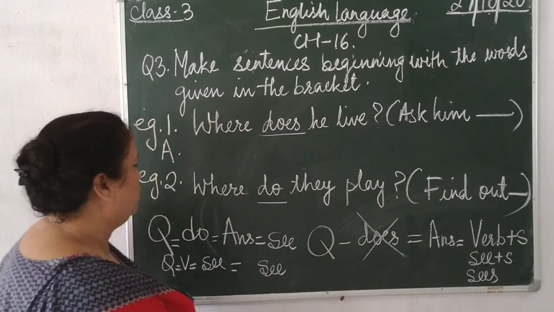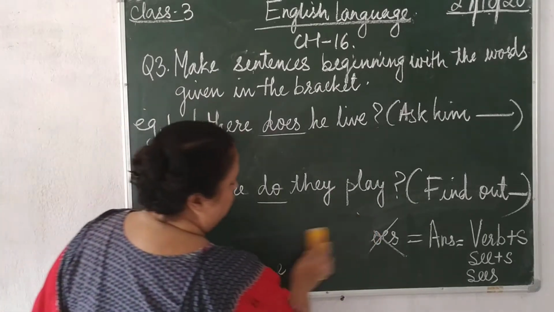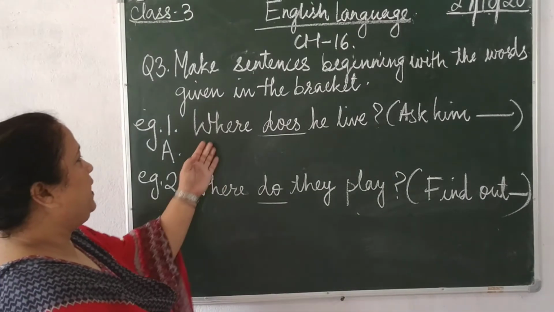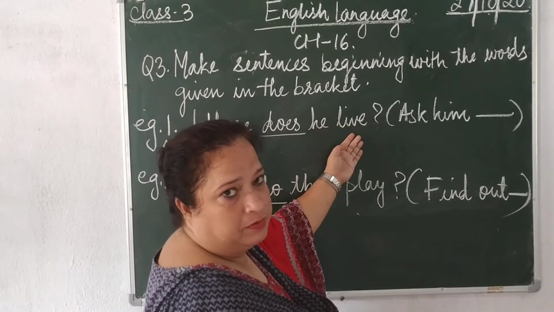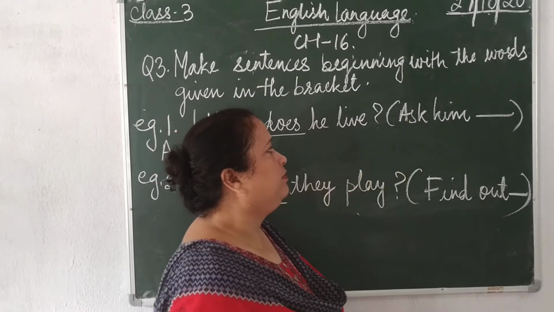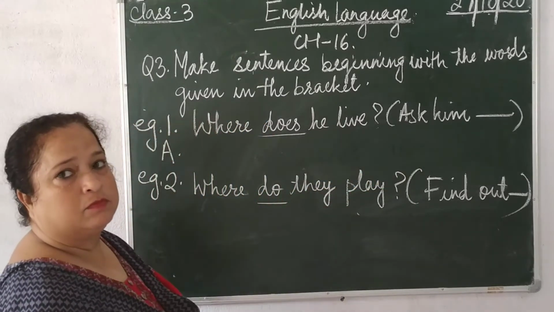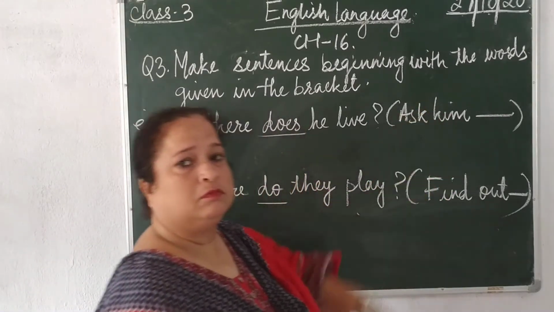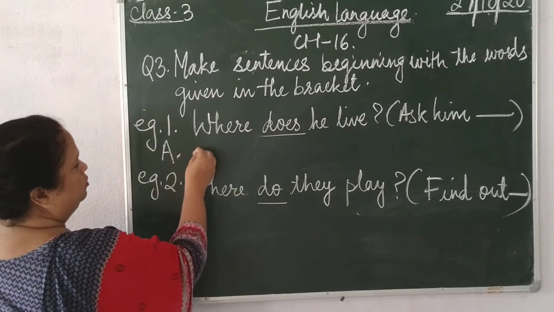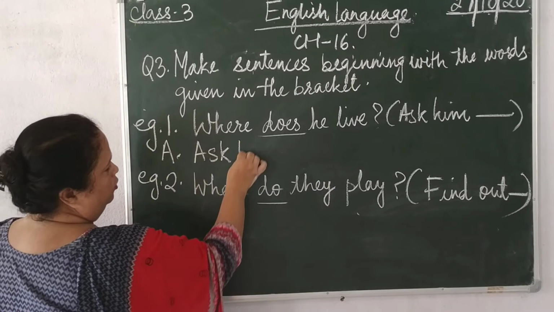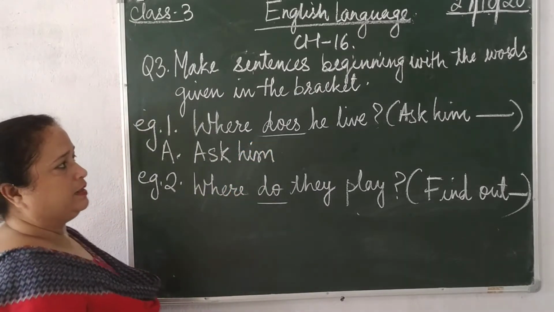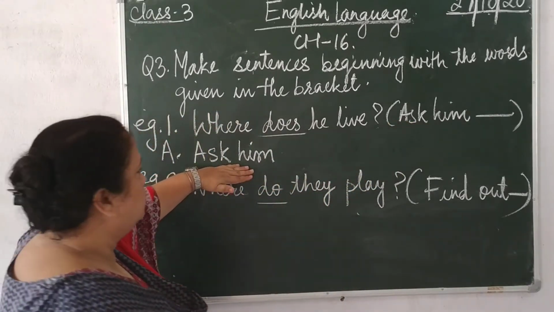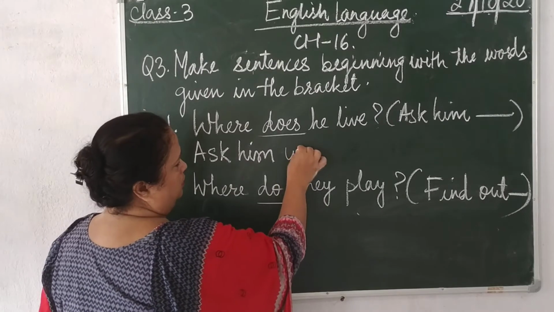So now let us have a look at these two examples that I have given you on the blackboard. The first one: where does he live? Question mark. And in the bracket, what do we have? We have ask him. So we do not know where he lives, and I am telling you to ask him where the person lives. So we begin our answer with the words that are in the bracket, and then we write the question word.